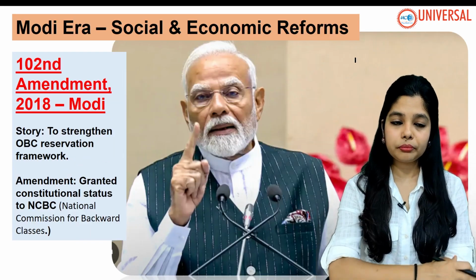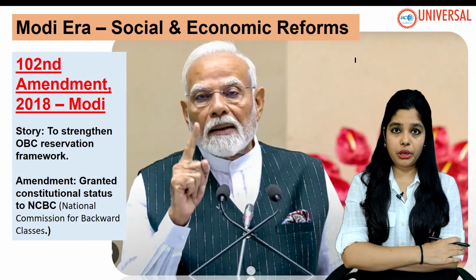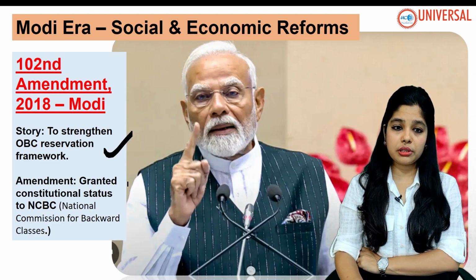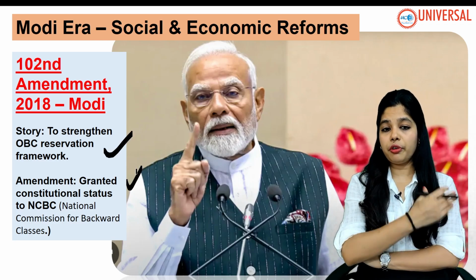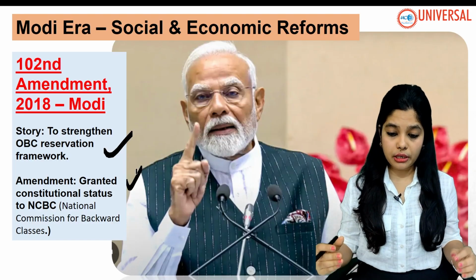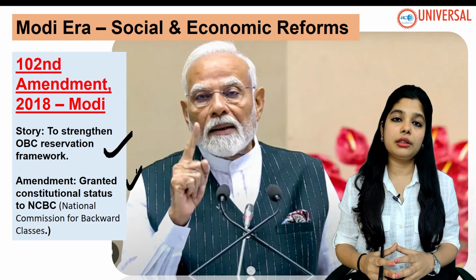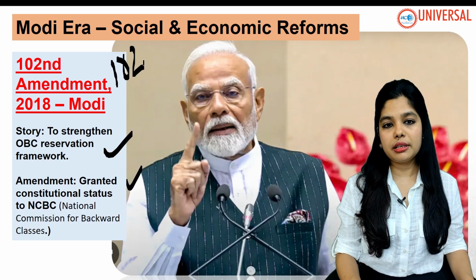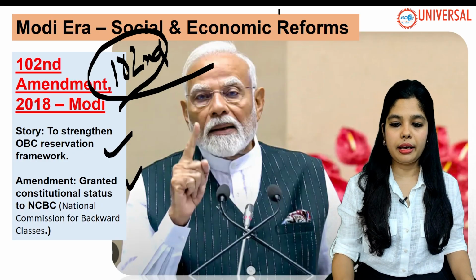The 102nd Amendment of 2018, to strengthen the OBC framework, granted constitutional status to the National Commission for Backward Classes. So the National Commission for Backward Classes got constitutional status under the 102nd Amendment Act.